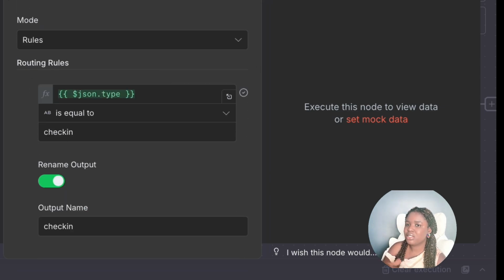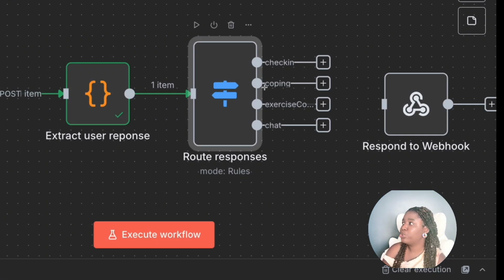If the response is more than a 5, it means they are doing okay, and all they need is an uplifting message. That's just a check-in. If they want coping strategies, then I come back and ask what type of coping strategy they want. If they want an exercise, I have areas to focus on, which is why I have the exercise consent, and then a chat fallback. In this tutorial, I'm just going to focus on one branch, which is the check-in.